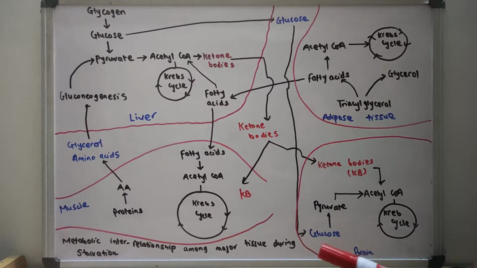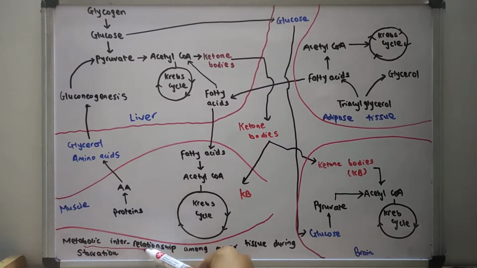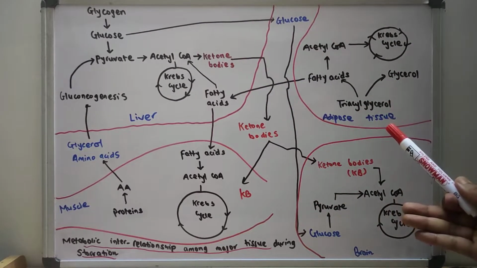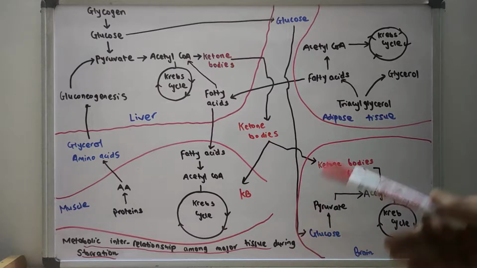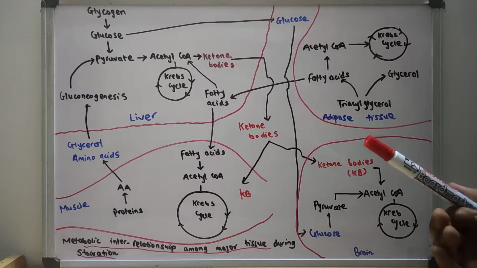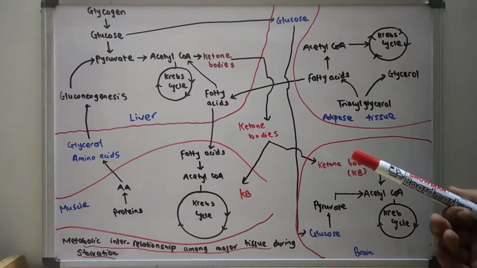Hello everyone. Today we are going to read about the metabolic interrelationship between major tissues during starvation. We'll talk about the metabolism of the liver, adipose tissue, muscles and the brain, and how they utilize various substrates like carbohydrate, protein and lipids in the starvation phase.